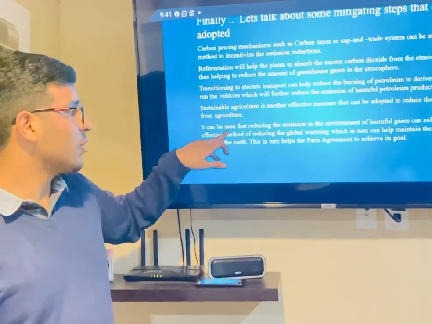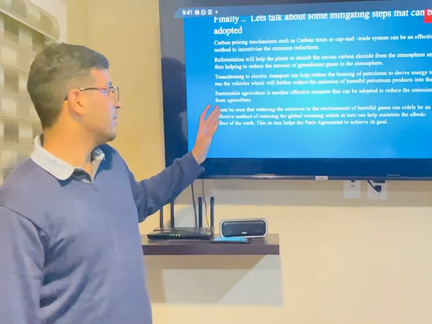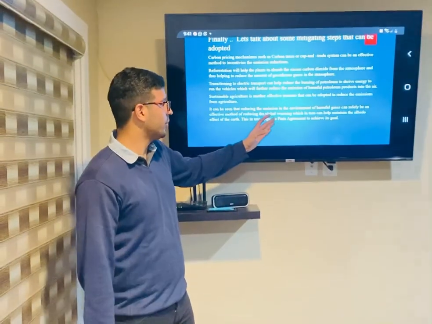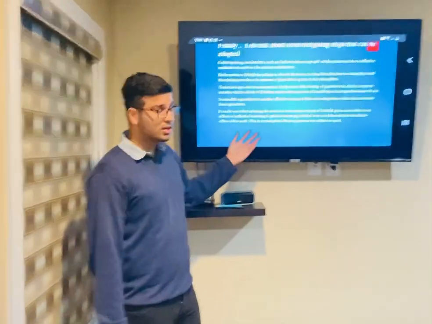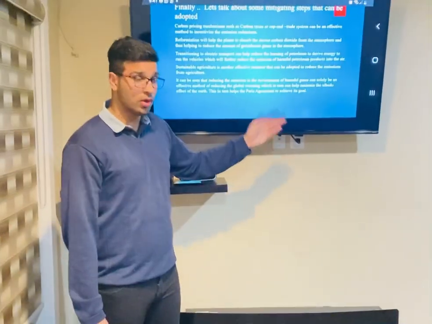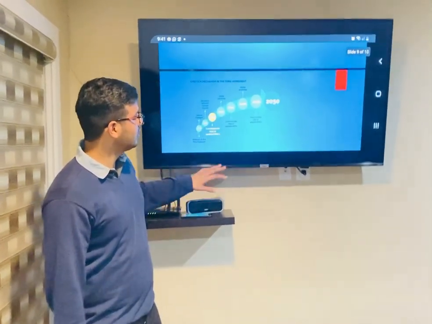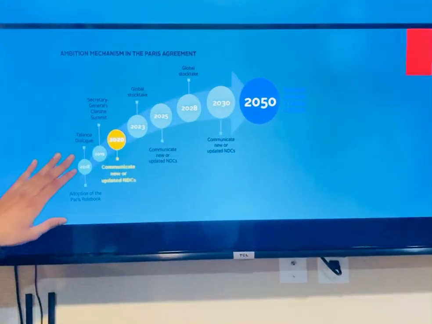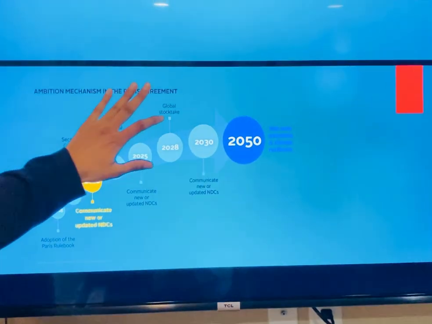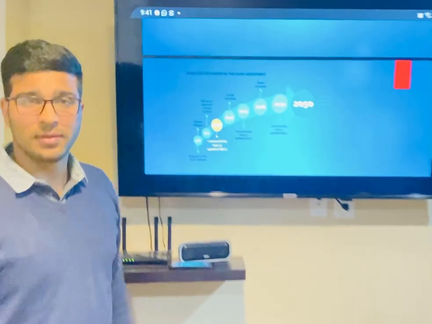It can be seen that reducing the emission of harmful gases into the environment can be an effective method of reducing global warming, which in turn can help maintain the albedo effect of the Earth. This in turn helps the Paris Agreement to achieve its goal. And as you can see, these are some of the targets set out by the Paris Agreement till 2050. And that's all for me. Thanks.